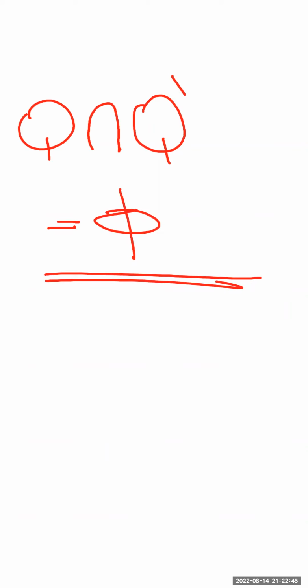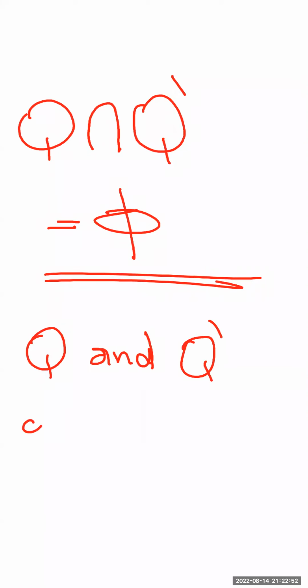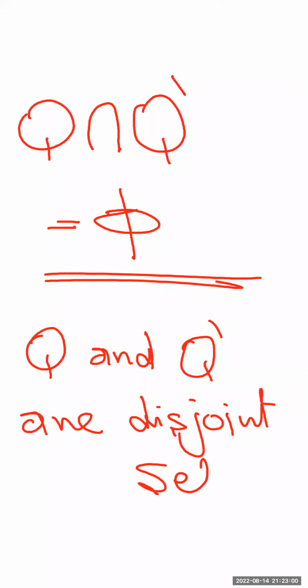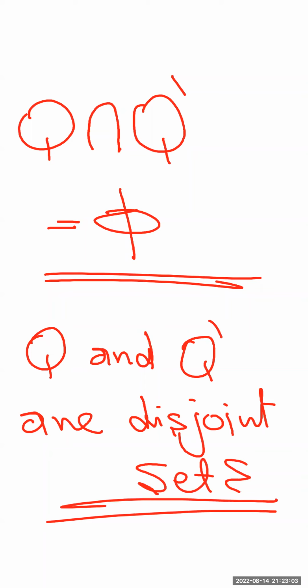So we can say that Q and Q dash are disjoint sets. Disjoint sets means they are away from each other, with no common elements between them. So the intersection of the two sets is empty, and we call them disjoint.